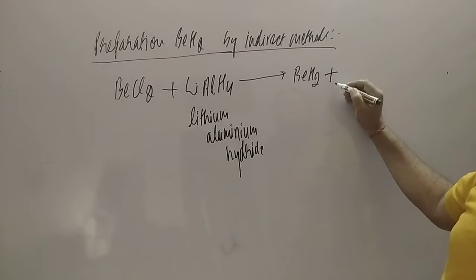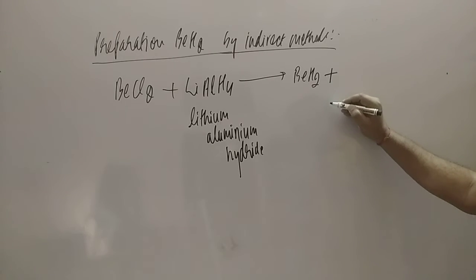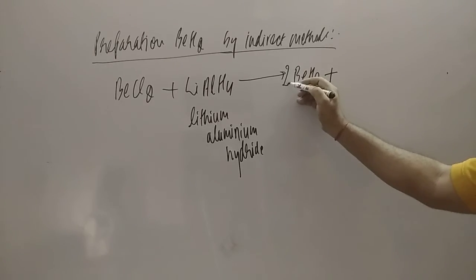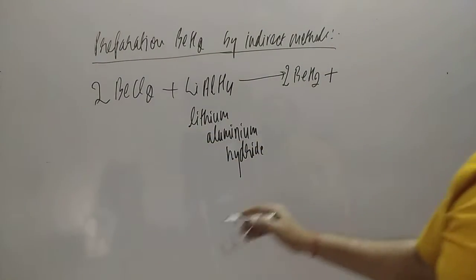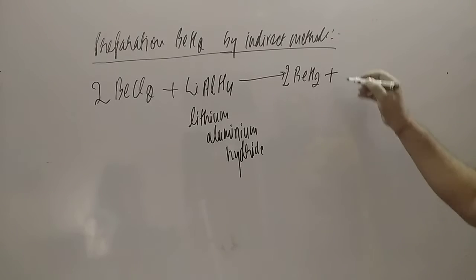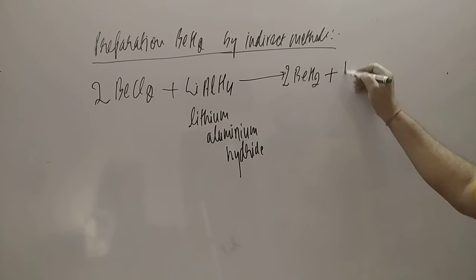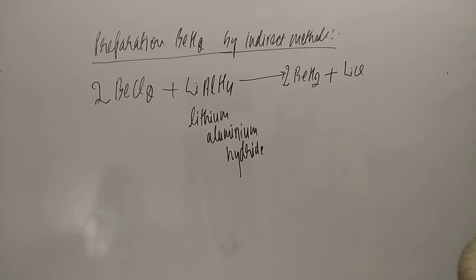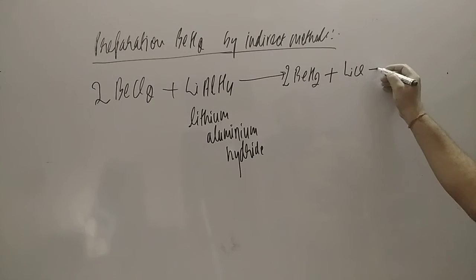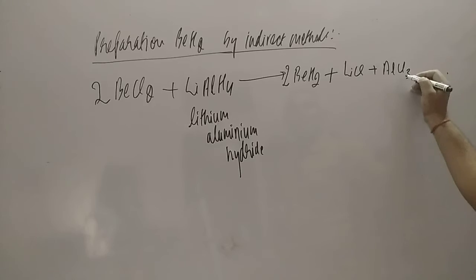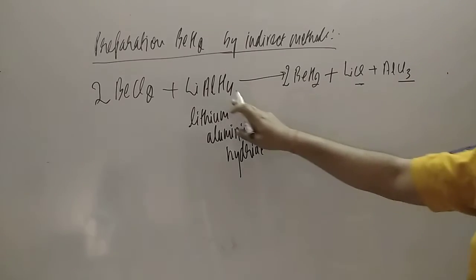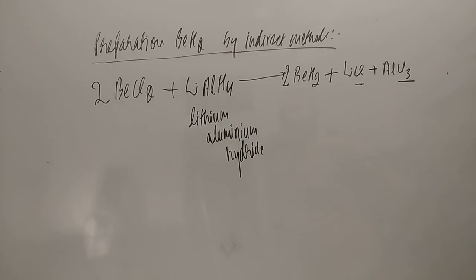Then if you talk about BeH2, you take 2 molecules of BeCl2 and 2 molecules of LiAlH4. BeH2 is formed, and then other compounds are forming: LiCl and AlCl3. So 4 chlorine here, and here also 4 chlorine. So this is all balanced, student. So beryllium hydride can be prepared by this method.